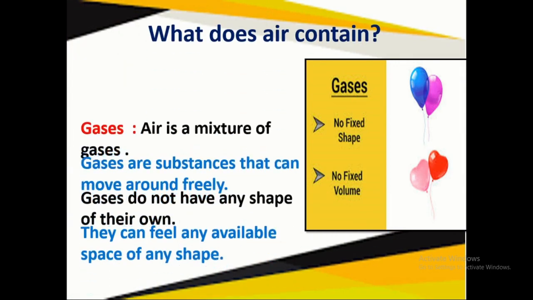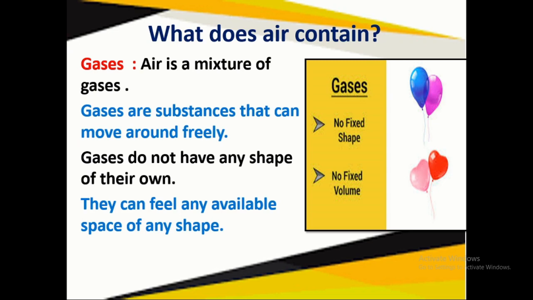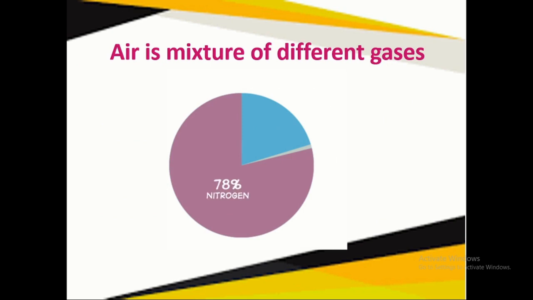So what does air contain? Gases. Air is a mixture of different gases. Gases are substances that can move around freely. Gases do not have any shape of their own. They can fill any available space of any shape.